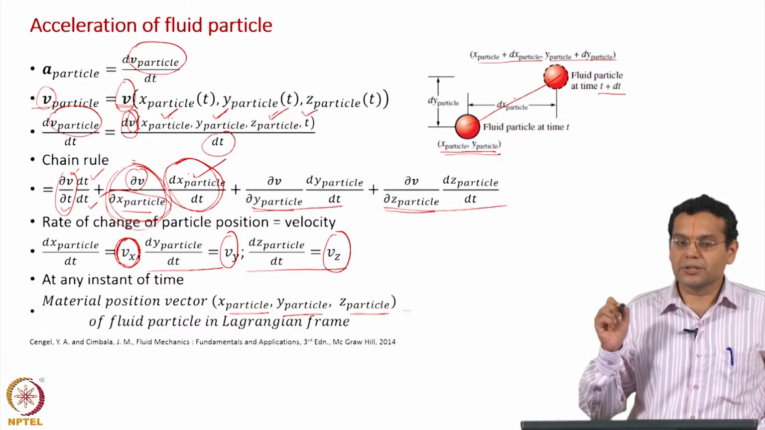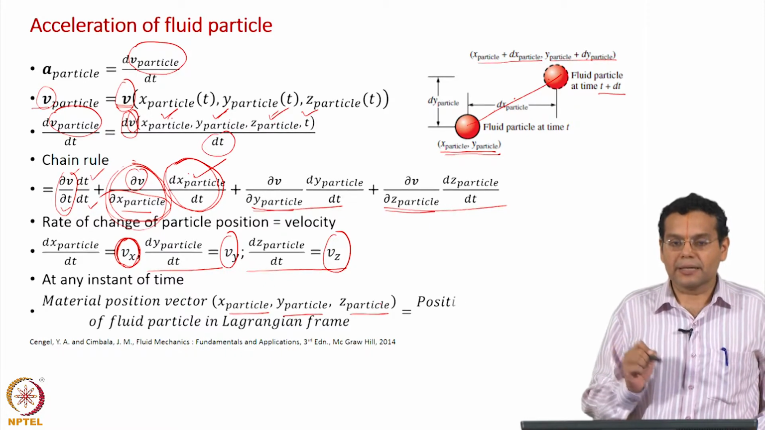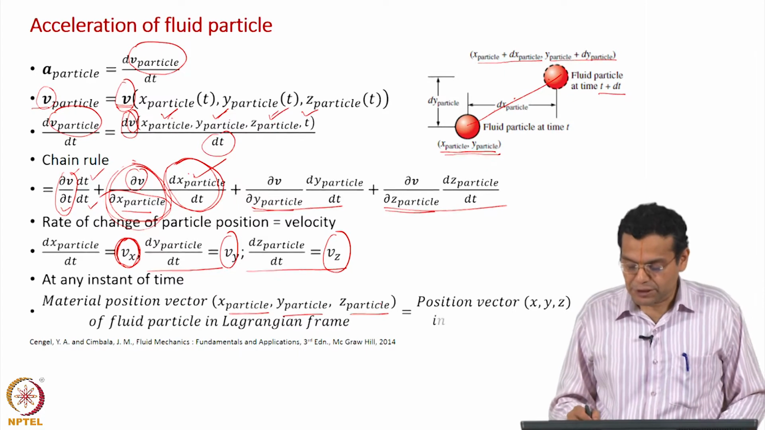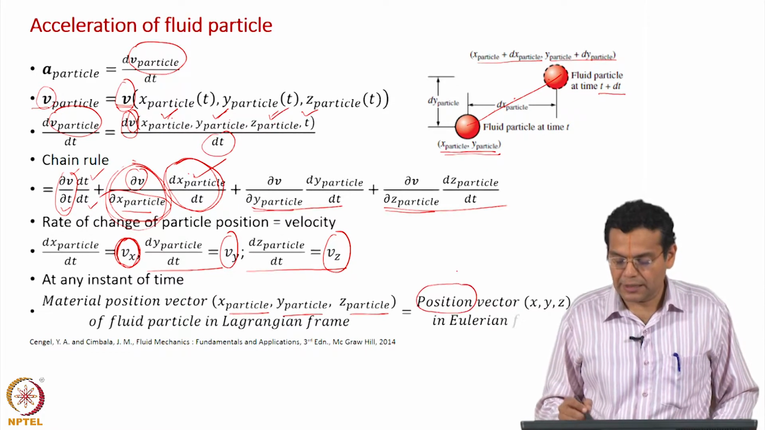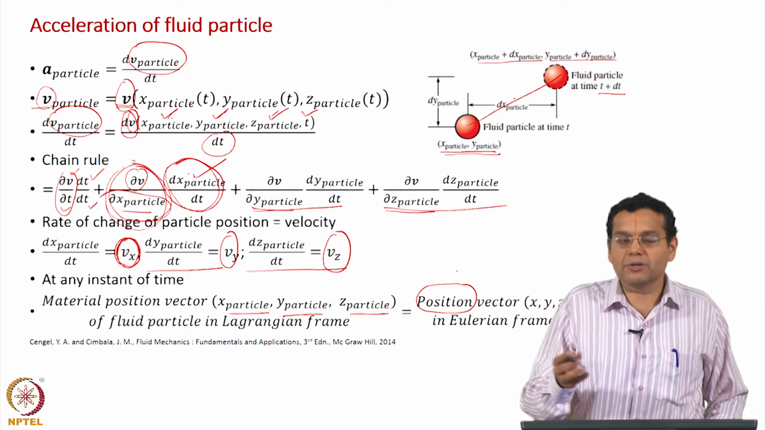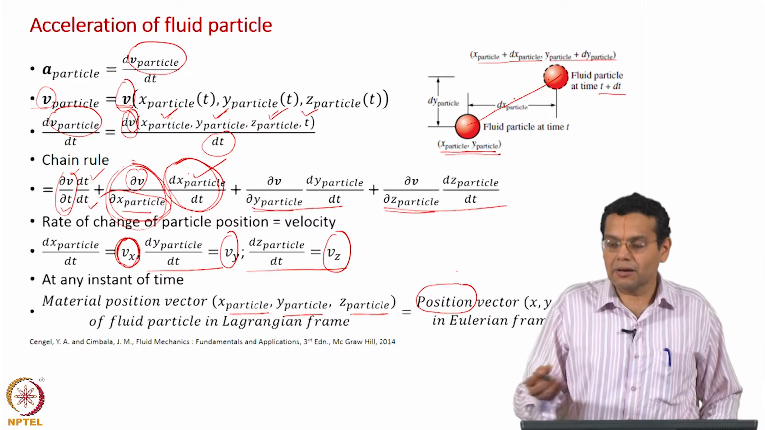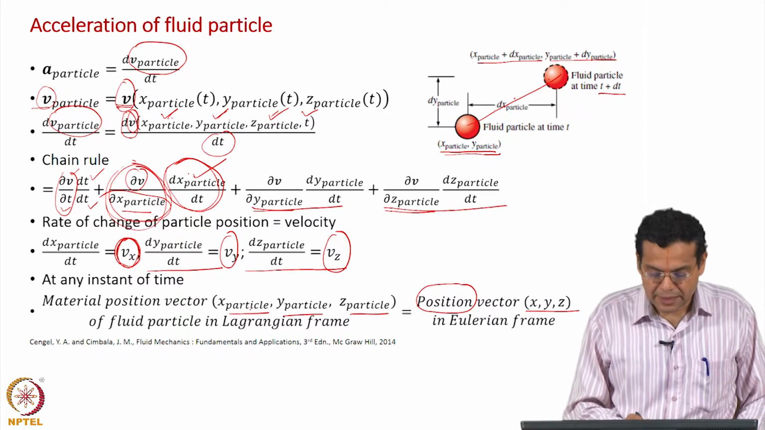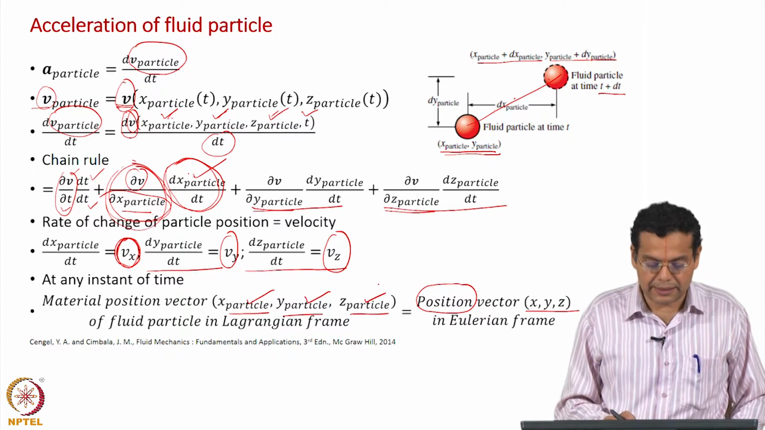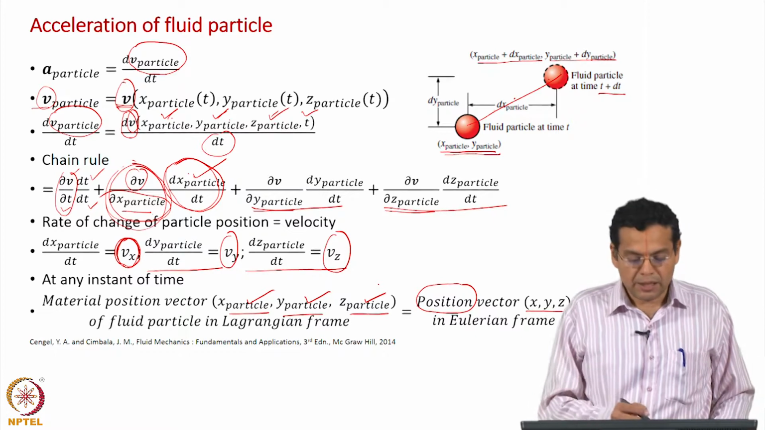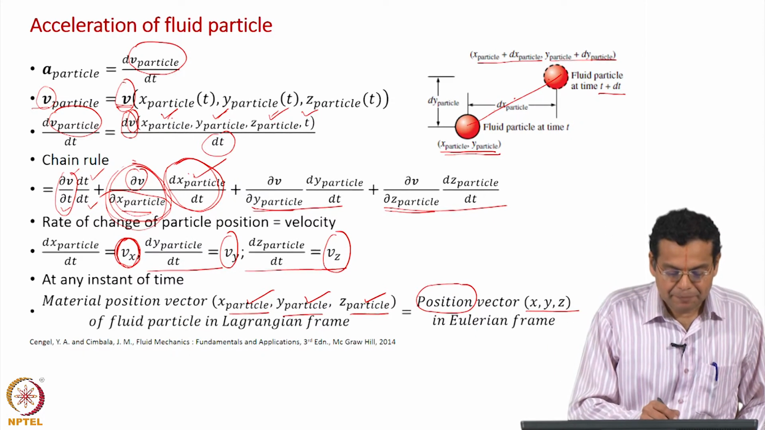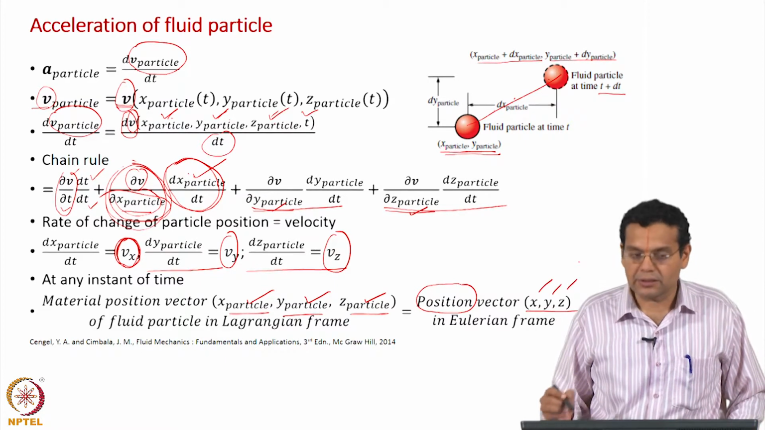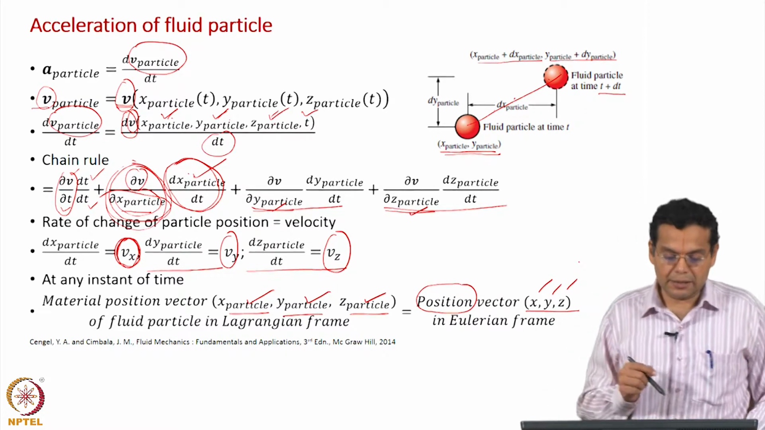So, the material position vector of a fluid particle in the Lagrangian frame is equal to the position vector. Why do I say position vector? Position vector is just like our usual x, y, z coordinates in the Eulerian frame. When I say x, y, z, it is in the Eulerian frame. When I say x particle, y particle, z particle, it is in the Lagrangian frame. So, once again we replace x particle, y particle, z particle with x, y, z. So, we are going to make two replacements.